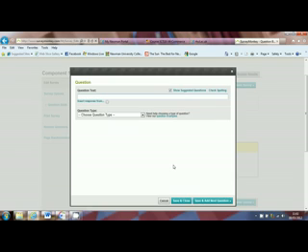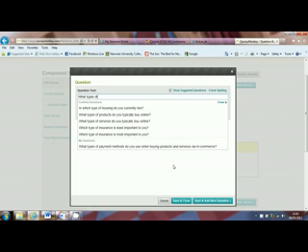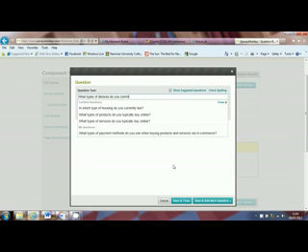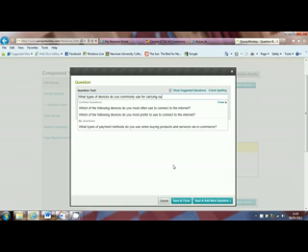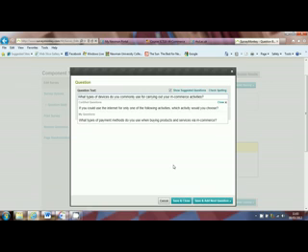So one possible example may be when asking about e-commerce, we could say, what types of devices do you commonly use for carrying out your commerce activities?